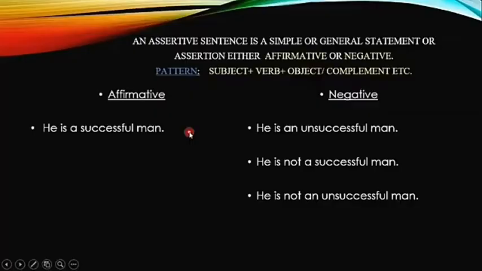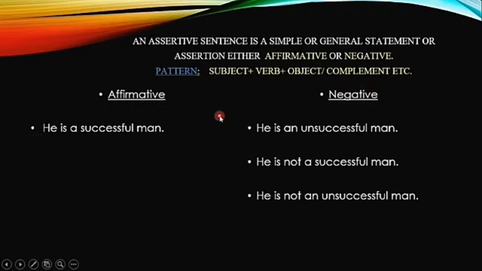So let's check out. The first transformation that we see is inside the assertive sentence. An assertive sentence is a simple or general statement or assertion, either affirmative or negative. Actually, there is one affirmative form and a negative form of an assertive sentence. The sentence structure is the same, subject plus verb plus object, but there would be negative words in negative sentences. Then how are we going to change an affirmative sentence like this into a negative one?